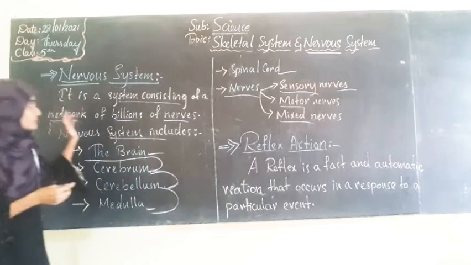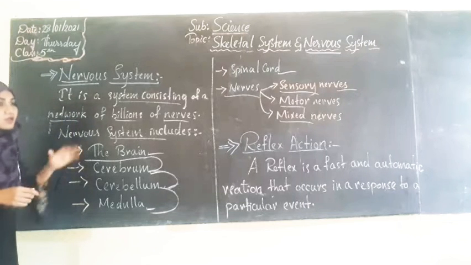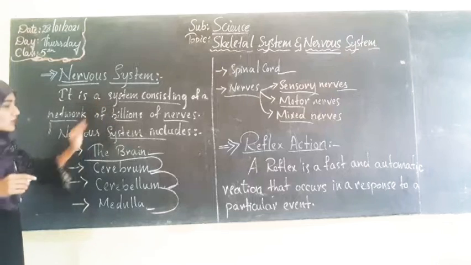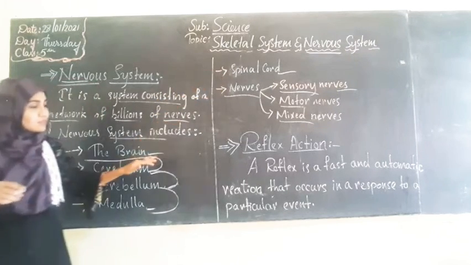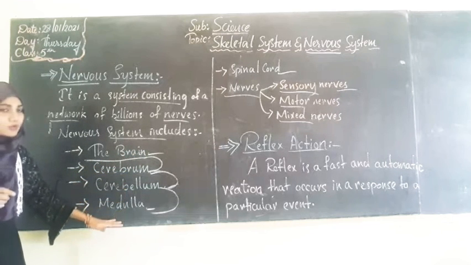Once again, the nervous system is a network of billions of nerves, and it mainly consists of two parts, the brain and the spinal cord. In the brain we can find three different parts: cerebrum, cerebellum and medulla.